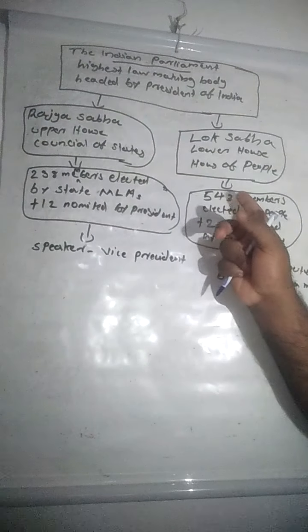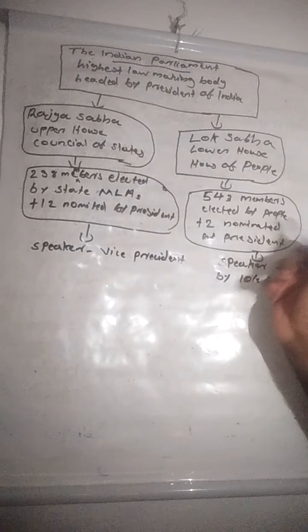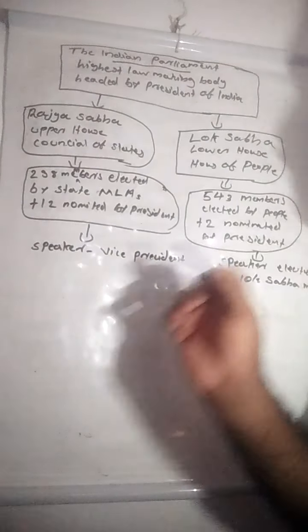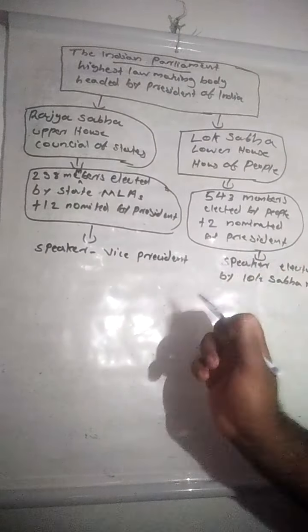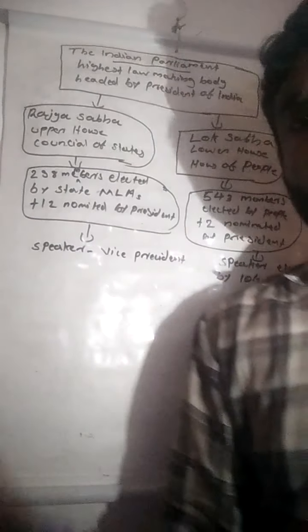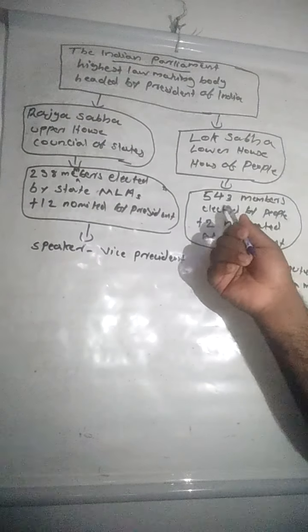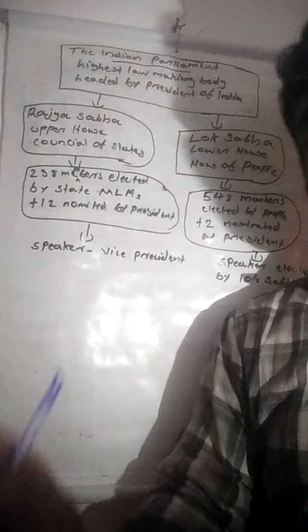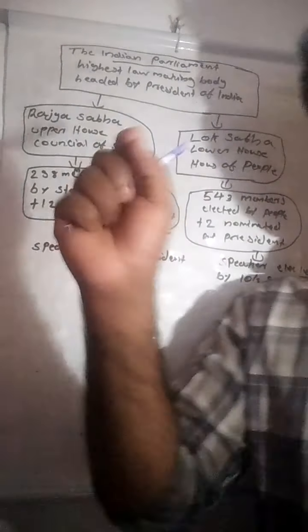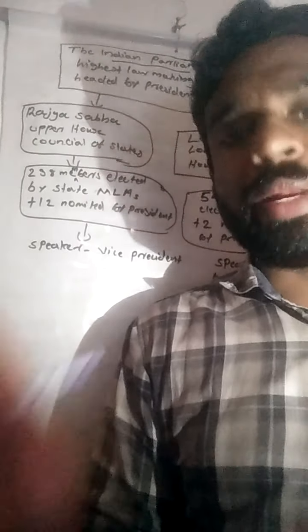Coming to the Lok Sabha, 543 members are elected by the people from the different constituencies, and 2 are nominated by the president.